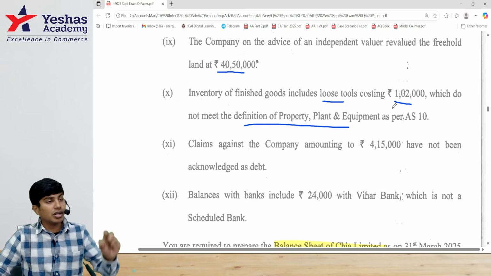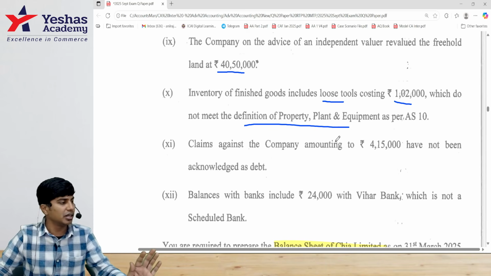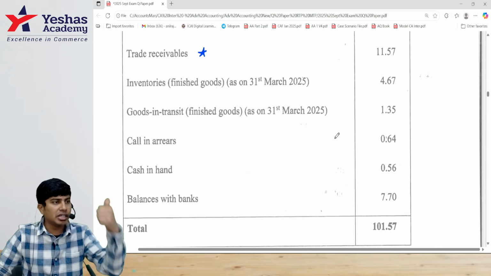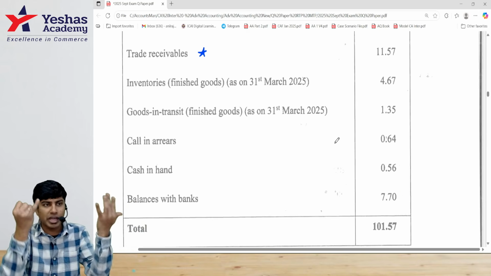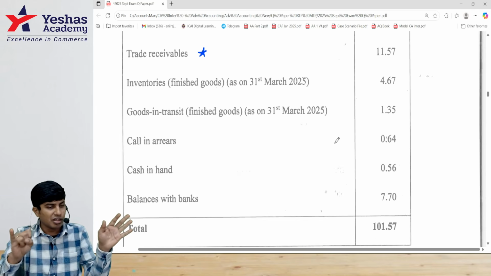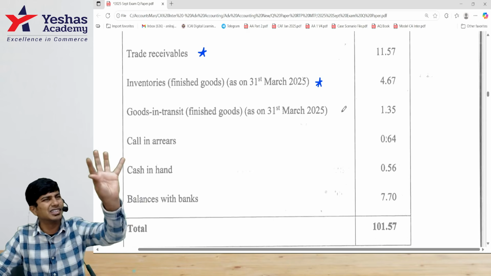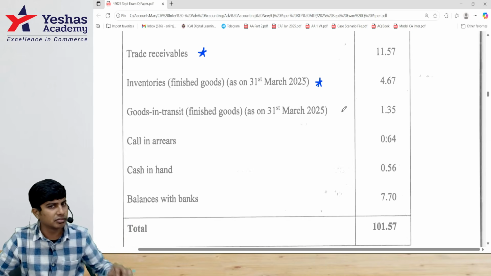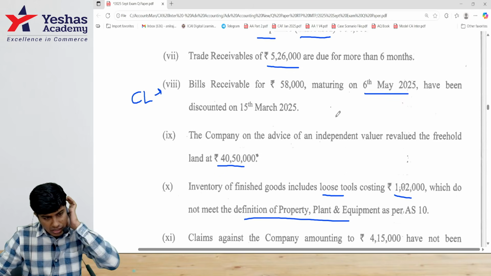Sir, what to do? You cannot write inventory as a lump sum amount. You need to show how much is loose tools, how much is other inventory. Separation has to be shown. In fact, inventory has to be shown as raw material, work in progress, finished goods, consumables, loose tools, spares and stores. Everything should be shown separately. But we don't have so much information. Total inventory is 4,67,000. In that, I'll show loose tools, others. Loose tools so much, others so much. I'll just show that split. Understood? Very good. What's after that?